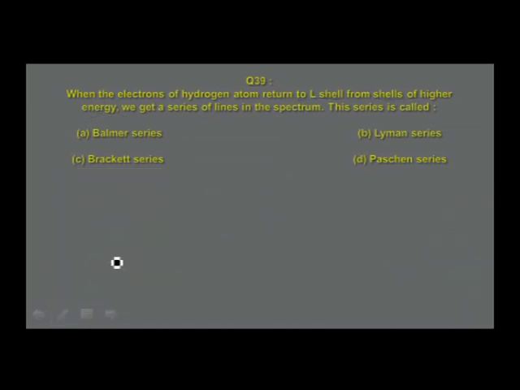The lines in the spectrum are called Balmer series. Simple answer. You should understand that as soon as you look at this question and you find the letter L, n value should be 2. Based on that, you get this answer as Balmer series. Let us move on to the next slide.